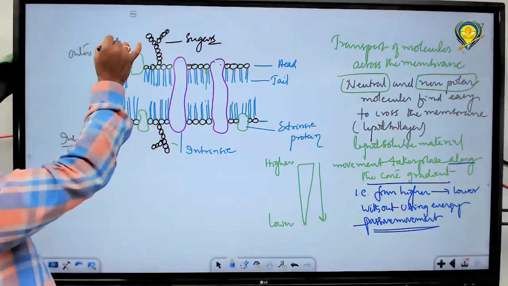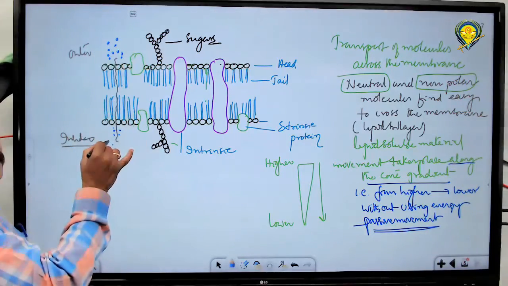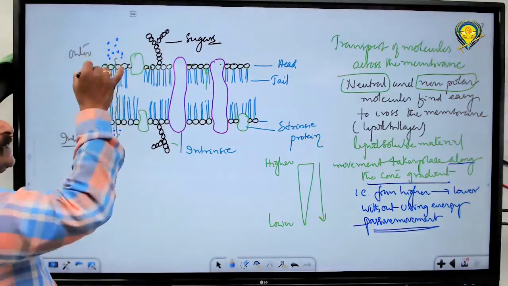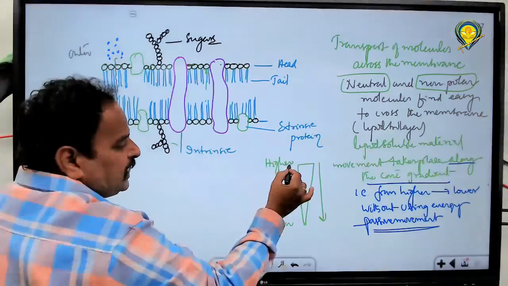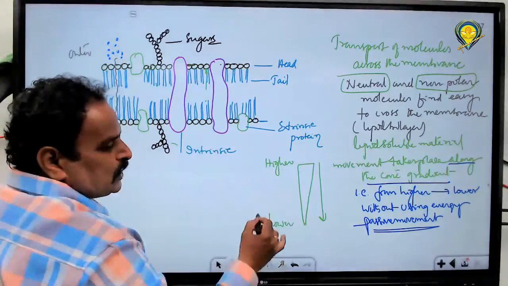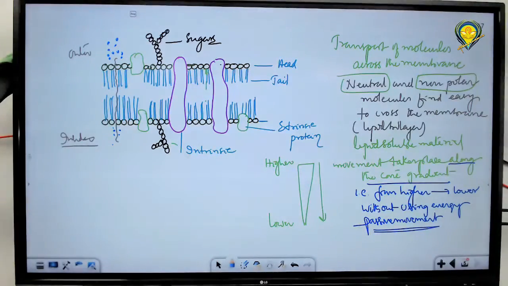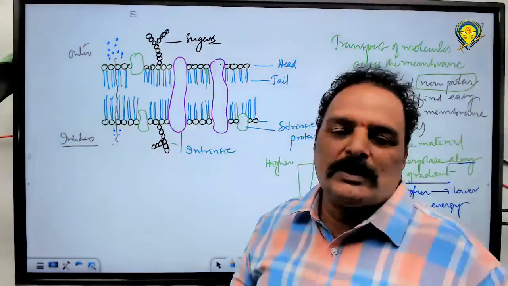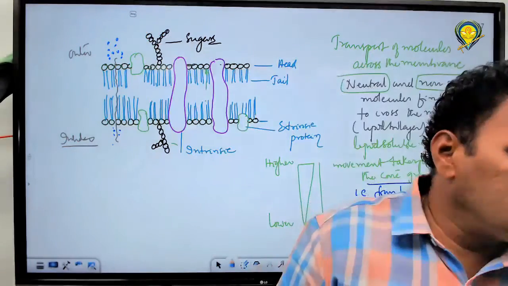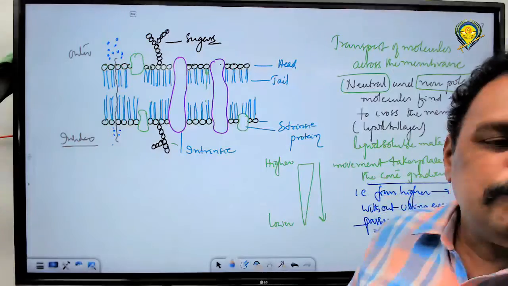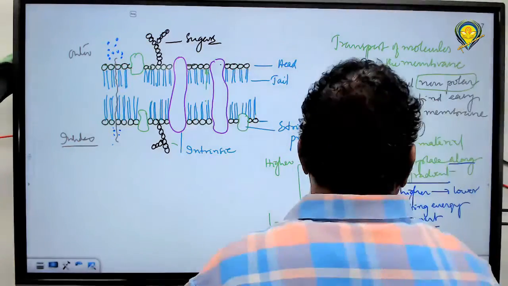So ions and molecules can easily move from a region of higher concentration to lower concentration without the expenditure of energy, and such transport is called passive transport. And the movement is called simple diffusion. This phenomenon is called simple diffusion.